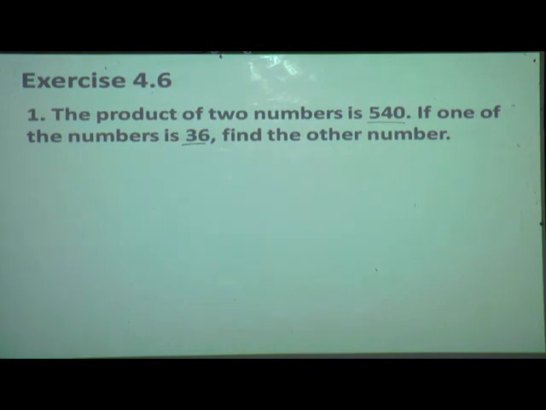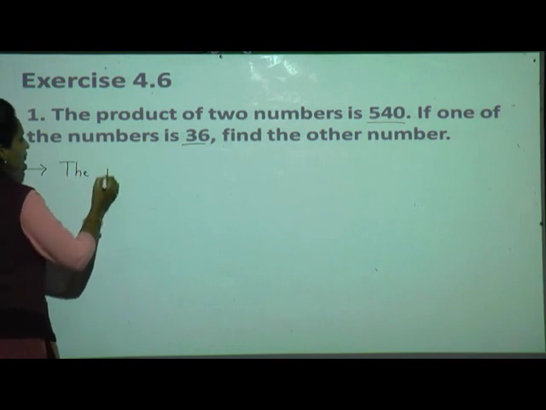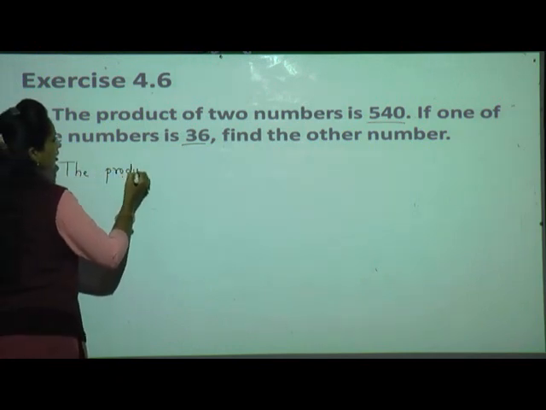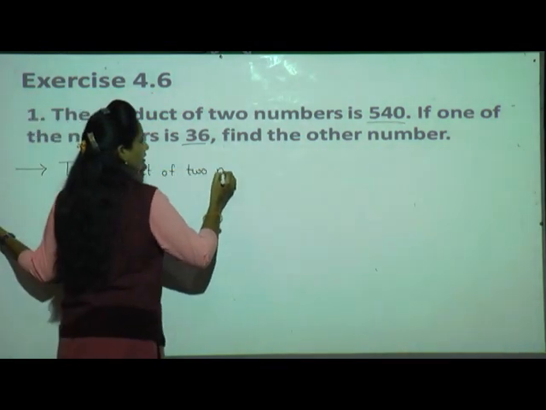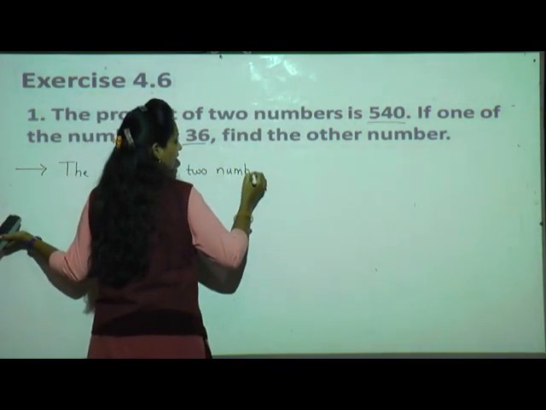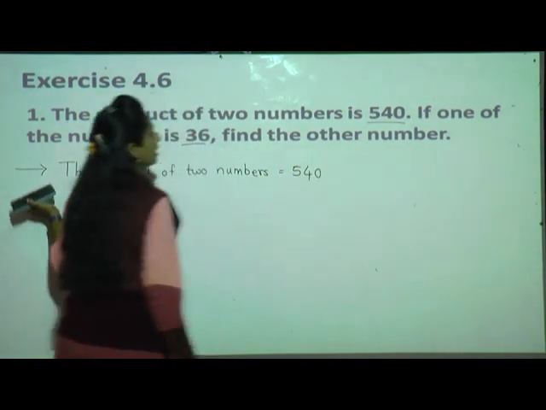Okay. Now here, what is the given statement here? We have to write first. See, I am just taking from the sentence only. The product of two numbers is equals to 540. Isn't it?